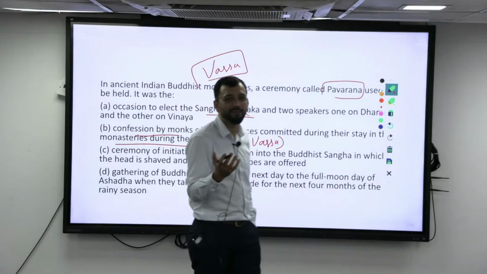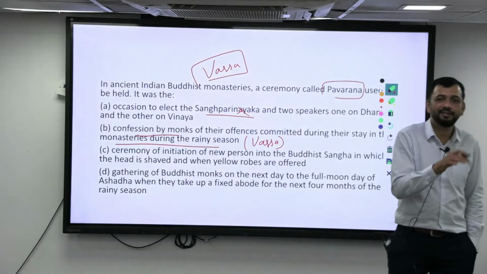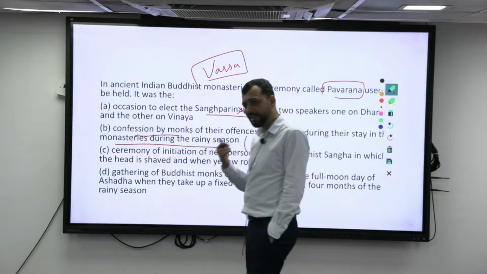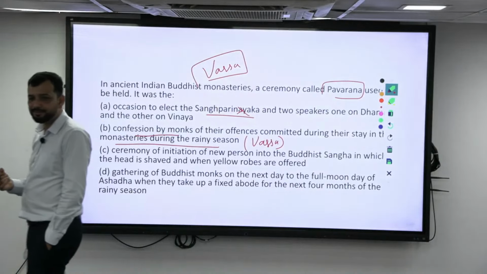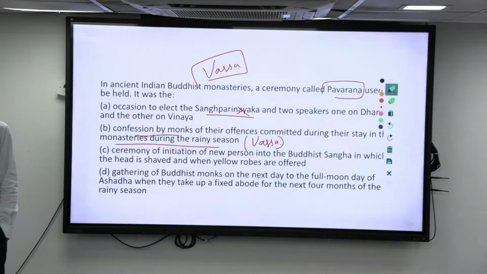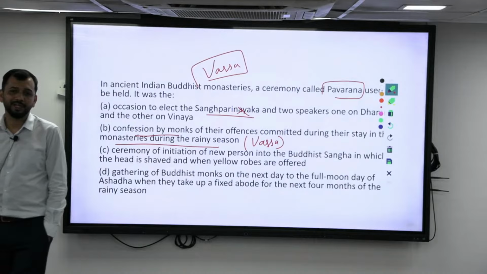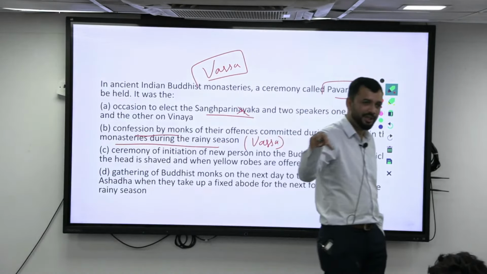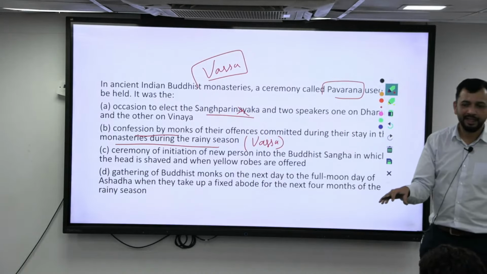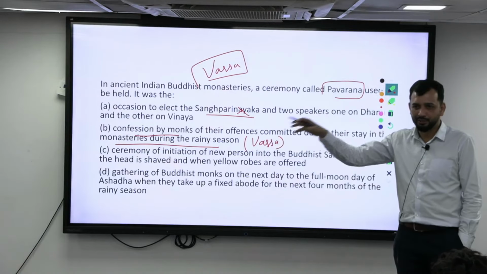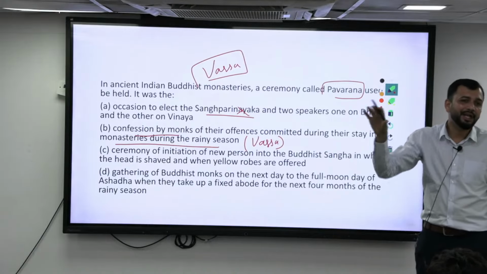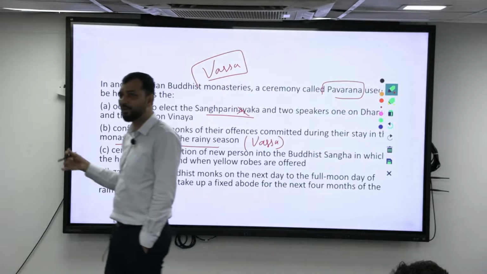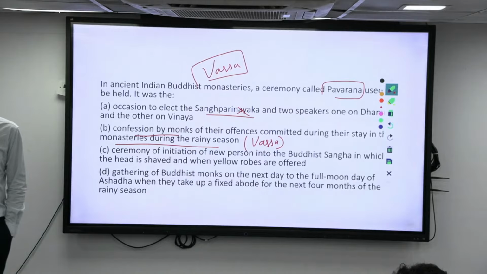What is Buddha Purnima celebrated for? Birth of Buddha, death of Buddha, and his enlightenment, but not the first sermon. Apart from the first sermon, the other three major events of his life, that is birth, enlightenment, and Mahaparinirvana, death. For these three together, we celebrate Buddha Purnima. Since Buddha Purnima is celebrated every year, if you know that, it is more than enough.